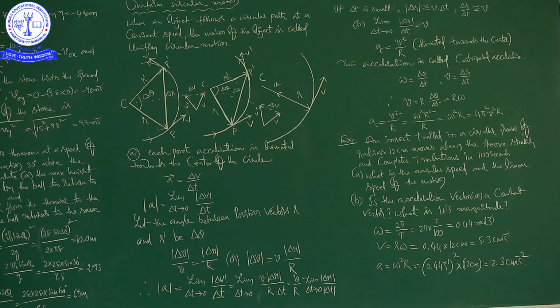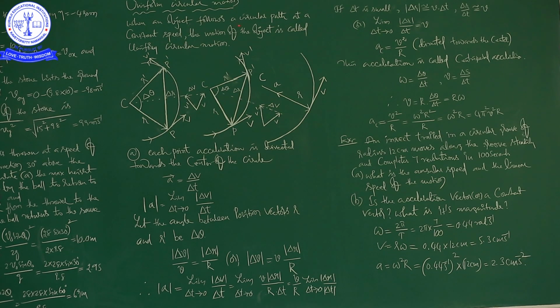The velocity of a body in circular motion is not constant, but speed can be constant because speed has only magnitude. That is the reason speed may be constant. Here I am talking about speed only.